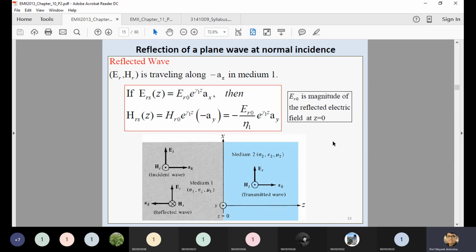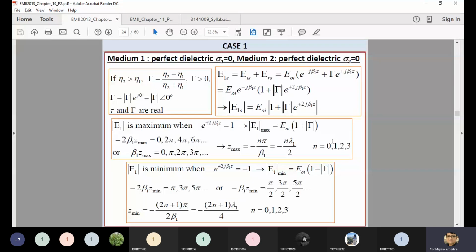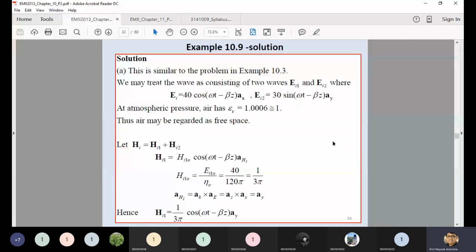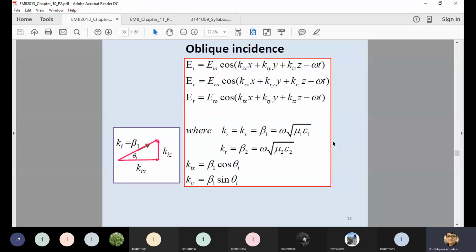The same goes for the reflected as well as the transmitted wave. But in this case, they are written in terms of k, which is the wave vector. The generalized equations for EI, ER and ET are similar, as already discussed in a previous session.